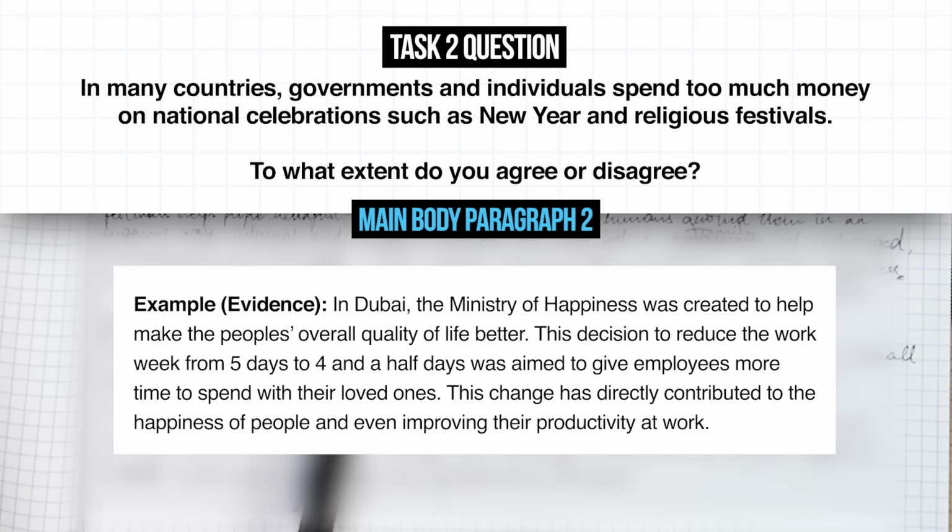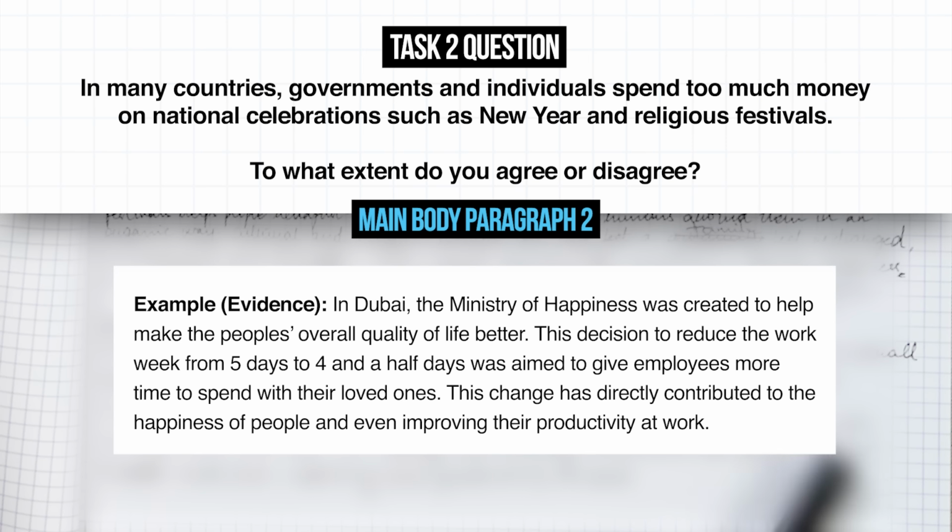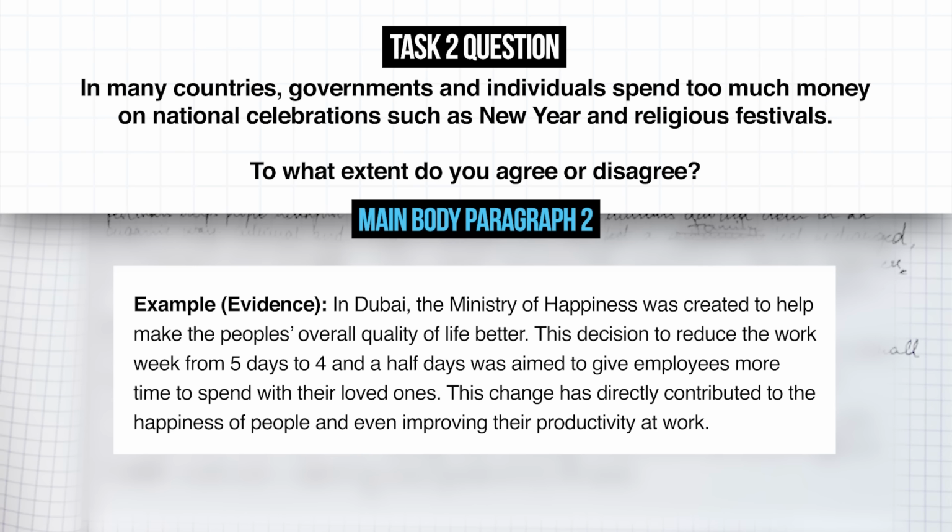So in Dubai, the Ministry of Happiness was created to help make people's overall quality of life better. This decision to reduce the work week from 5 days to 4.5 days was aimed to give employees more time to spend with their loved ones. This change has directly contributed to the happiness of people and even improving their productivity at work.